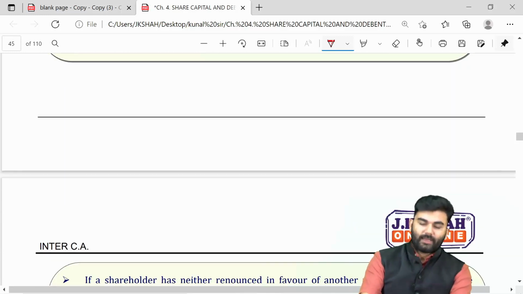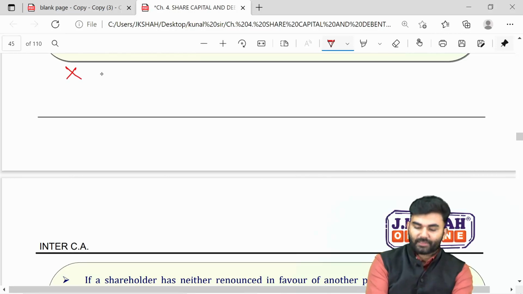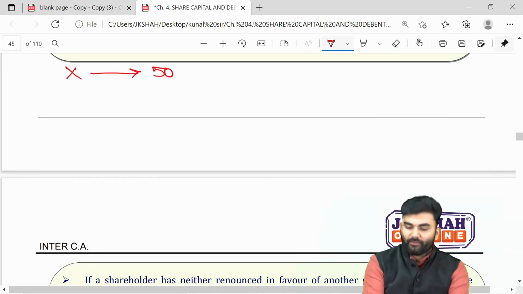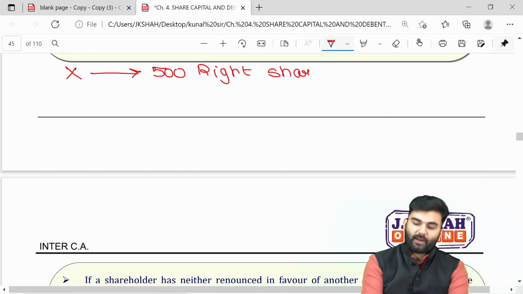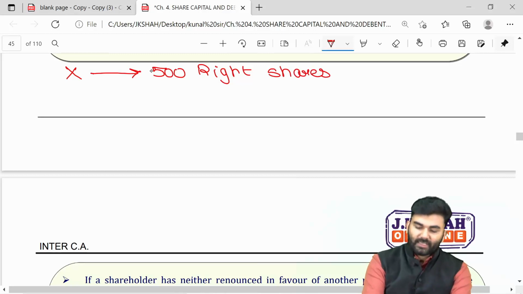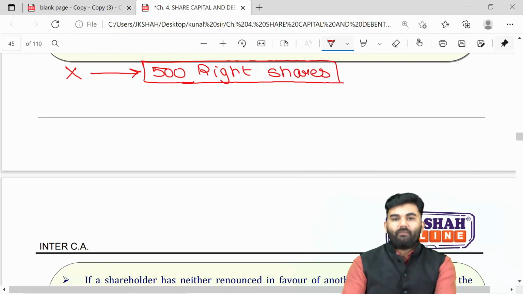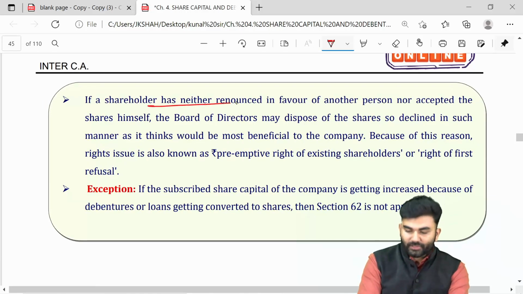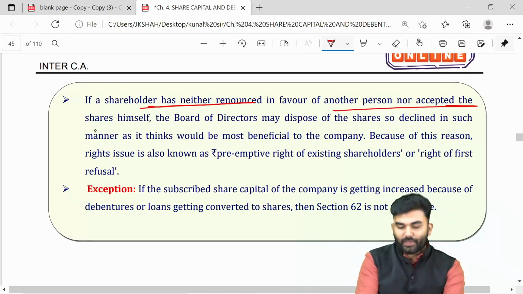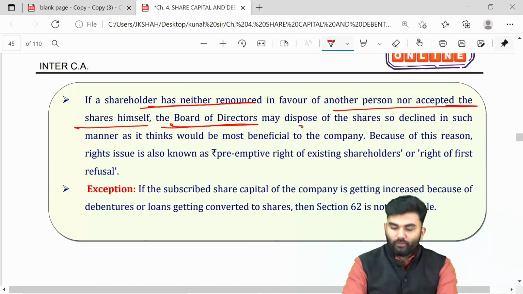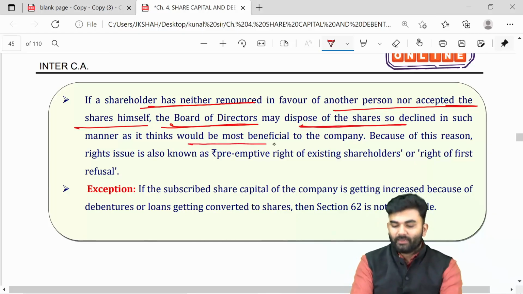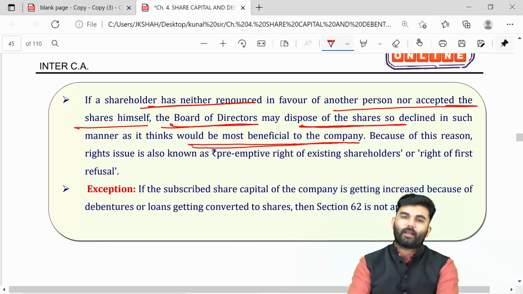For example, there is a shareholder of a company named Mr. X. He was being offered 500 right shares by the company. Now, if the articles of the company allow, then Mr. X can either renounce the entire right shares or he can renounce part of the right shares. However, if Mr. X neither renounces nor accepts the offer, then it is the board of directors of the company who will dispose of such shares in the most beneficial interest of the company.